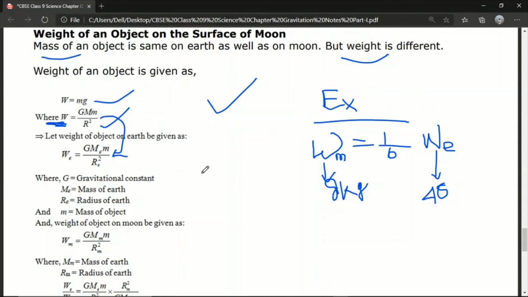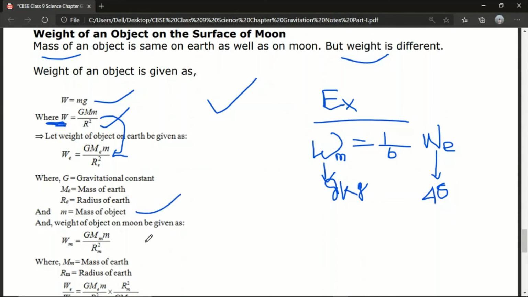And then it is capital M, ME. Okay, so that is the mass of the Earth, and small m is the mass of the object on the surface of Earth, and RE is the distance between the object and the center of the Earth. So here we get to know all the facts.